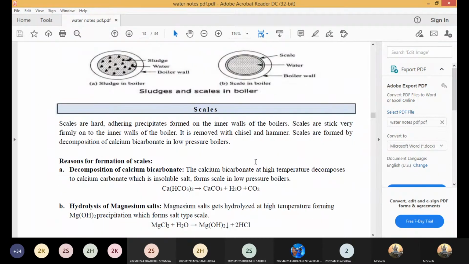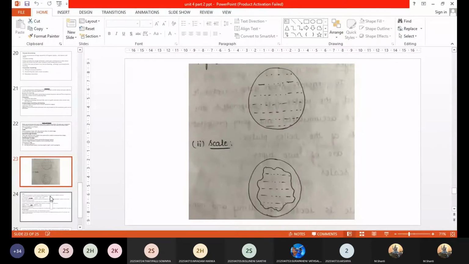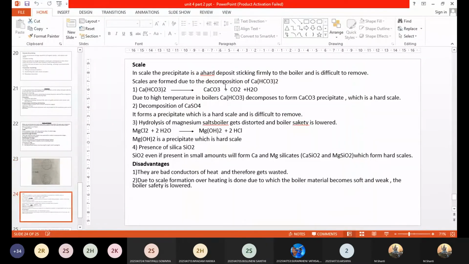Now, what are the reasons for the formation of scales? There would be some reasons, right? What are those reasons for the scale formation? Okay. Scale formation has four, five reasons. We'll just list them out one after the other. First, the scales are formed because of the decomposition of calcium bicarbonate.